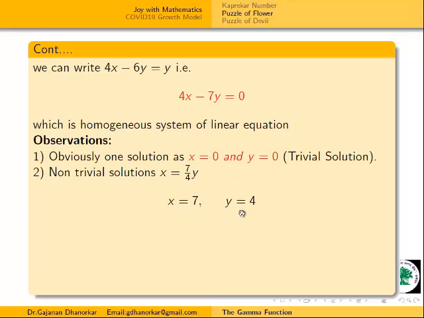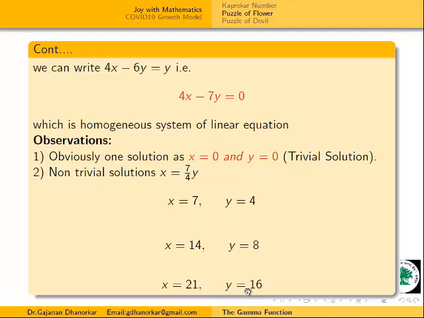Shall we find another? Because this is a homogeneous linear equation, and this contains only one equation with 2 unknowns, therefore this equation has a number of solutions, non-trivial solutions are also there. And here we get not only this unique solution, we get a number of solutions. Instead of y equal to 4, I will take y equal to 8. Then we will get y equal to 8 and x equal to 14. You can check, this also satisfies this condition.